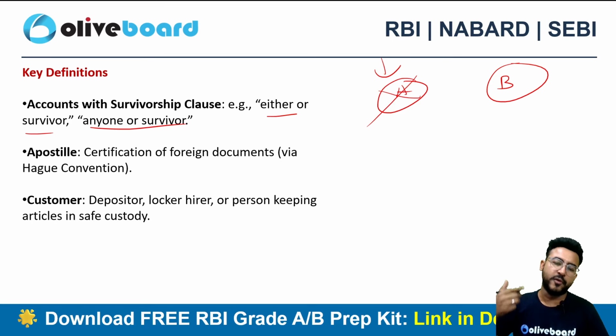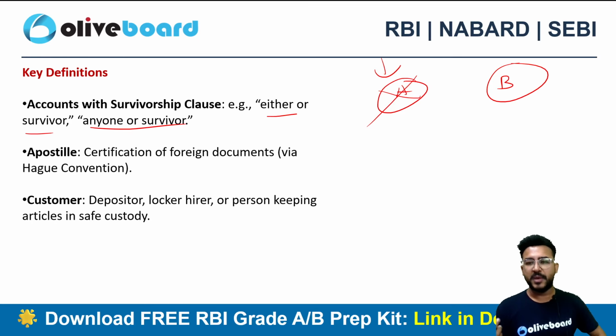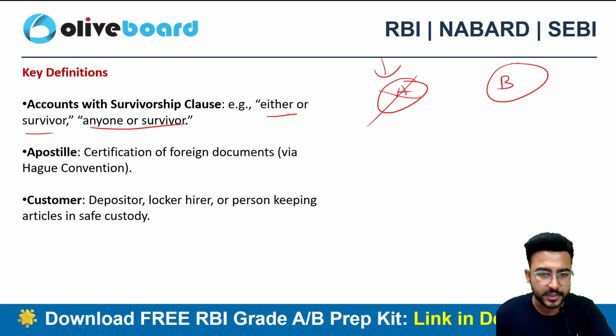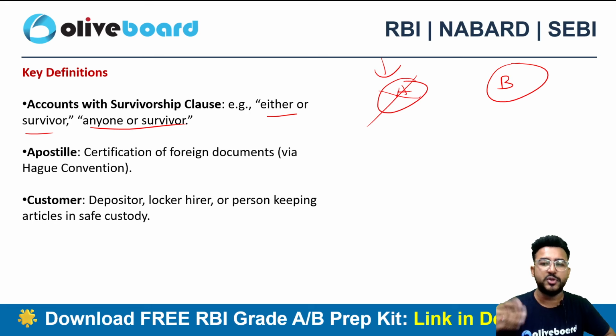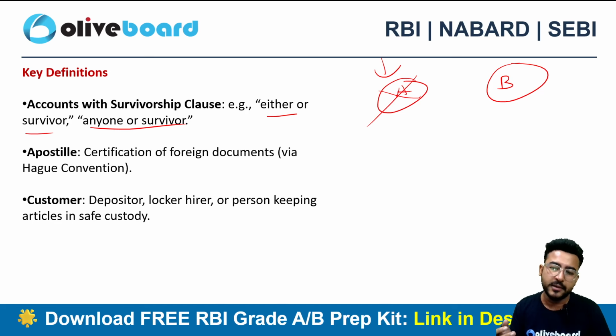What is the mode of operation of your account? Maybe A can operate, B can also operate, either or survivor, anyone or survivor. So there are certain modes of operation. It can be singly operated, jointly operated, either or survivor, or anyone or survivor. The accounts with survivorship clause definitely have an upper hand when it comes to death cases.